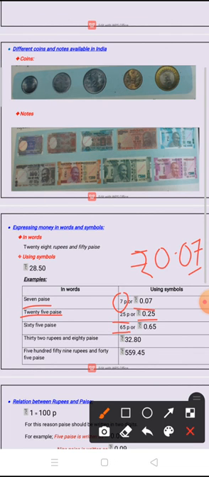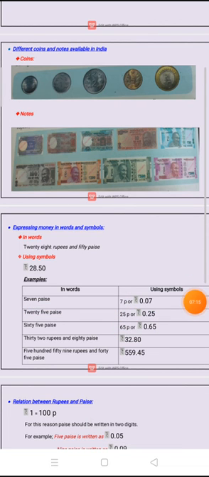Why are we writing 65 after the dot? Because we can write the paisa part only after the dot. If you write it before the dot, it will become 65 rupees. So only after the dot can we express the money in terms of paisa. Now come to the next example.